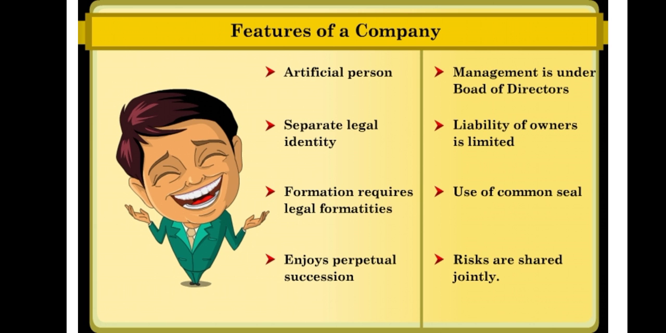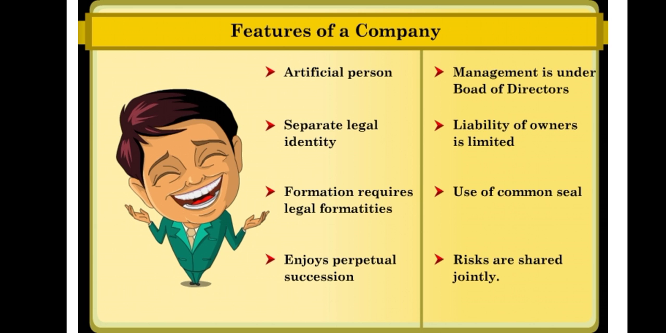Next, formation requires legal formalities. Formation is a time consuming, expensive and complicated process, as registration of a company is provided under the Indian Company Act 2013. It means registration is compulsory. Next, perpetual succession. Members may come and members may go, but the company continues to exist and can be brought to an end only by law.